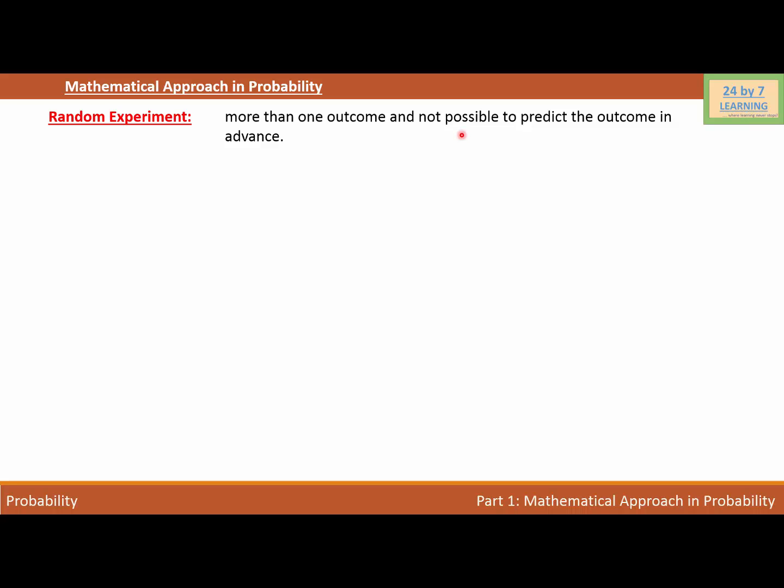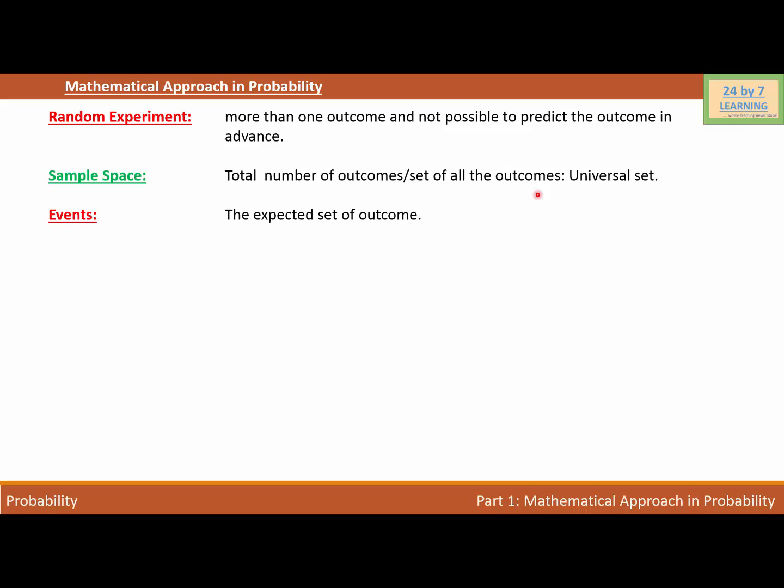The next vocabulary that we are going to talk about is sample space. So the sample space is the total number of outcomes, or the set of all the outcomes, which is basically the universal set. It simply means that if we toss a coin and we get different outcomes such as head and tail, and if we do it more than once we will get different combinations of head and tail, then those outcomes will be the sample space for my probability.